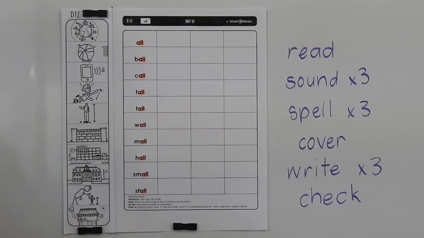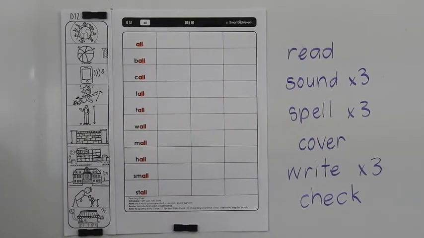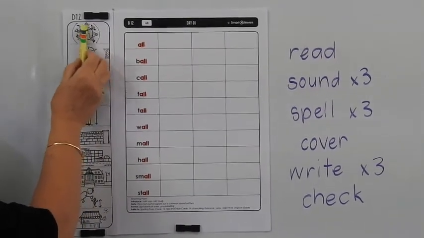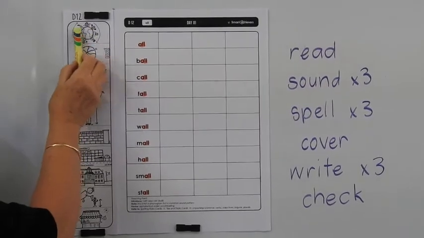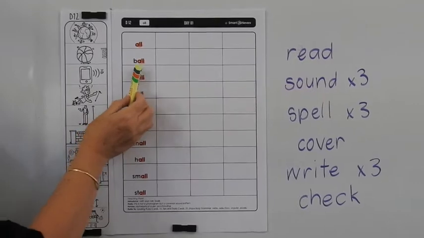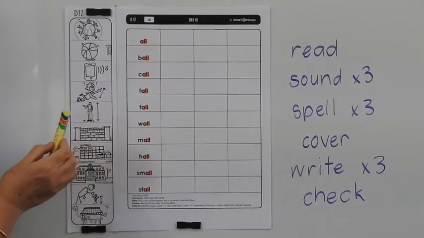Now let's have a look at what all these words mean. So we've got all, which can mean everything. So these are all the people, this is the world, and these are the people in the world. All means everything or everyone. Ball is something round that you can play with. It also has another meaning.